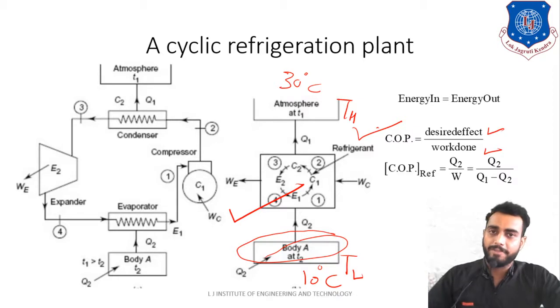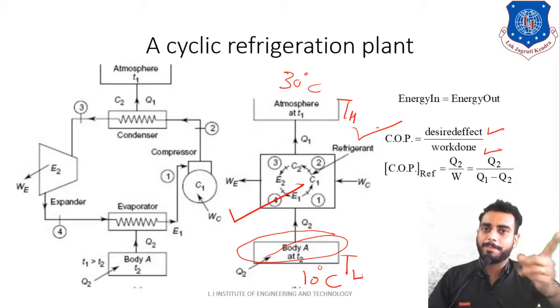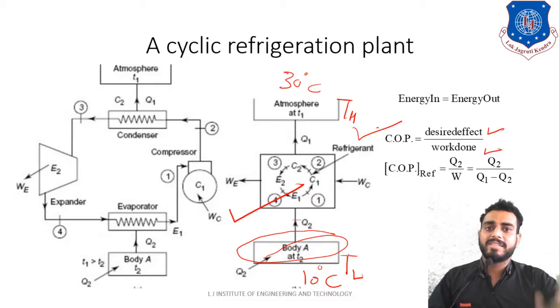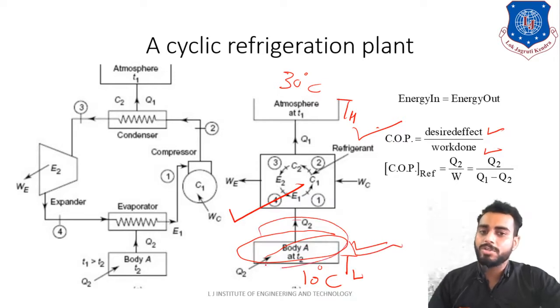The desired effect for refrigeration is what? In refrigeration, the purpose is to cool something. So the low temperature area is the area where you will cool, because you want to maintain this low temperature. That is your desired effect.